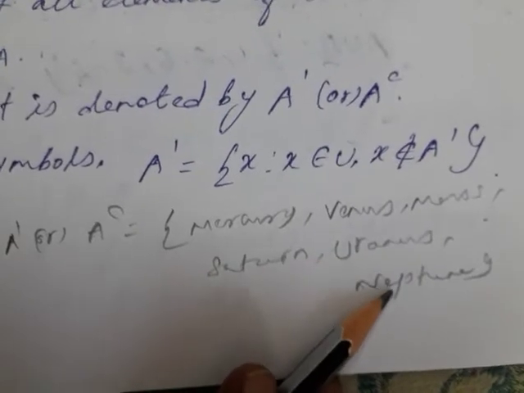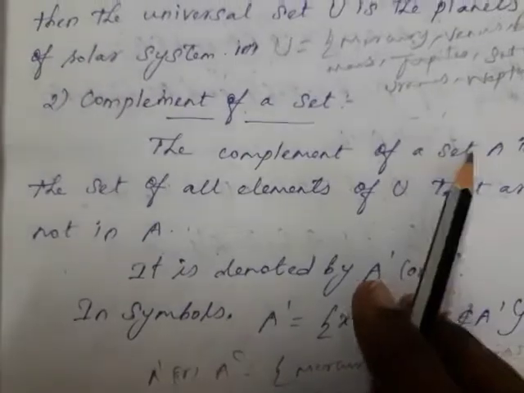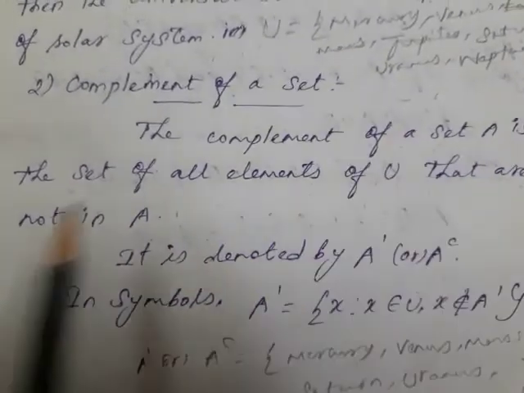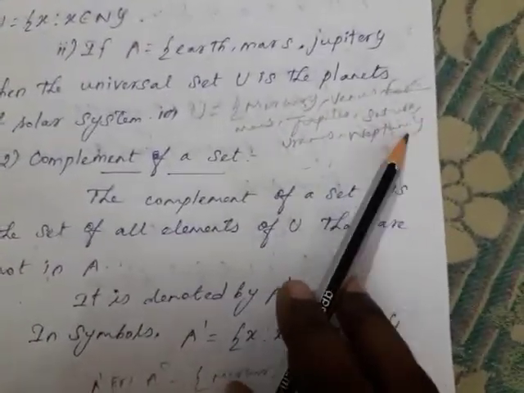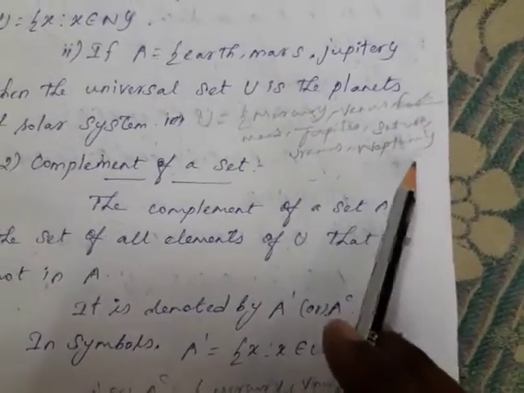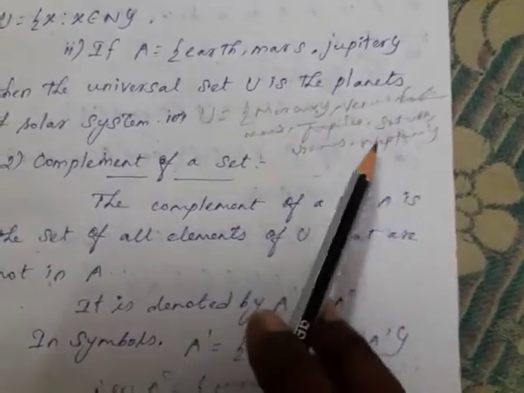This is called A dash, otherwise A complement. So again I will say the complement of a set A is the set of all the elements of U that are not in A. So every element is in the universal set but is not in the set A. That is called the complement of a set.